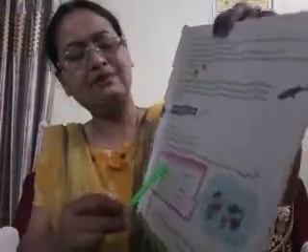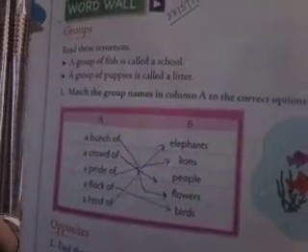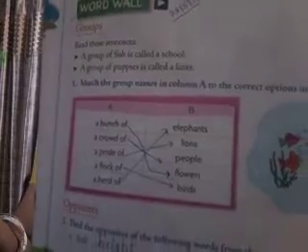We will match a bunch of with flowers. Now a crowd of what? A crowd of people. Then number 3 is a pride of lions. When a number of lions are together, we say a pride of lions. Now number 4 is a flock of.